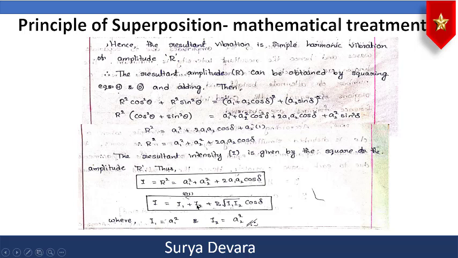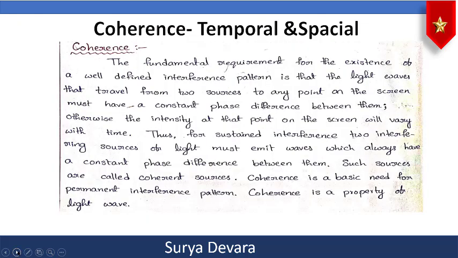That is nothing but the intensities of the individual waves, plus 2 into, and in the place of a1 you can put root I1, and in the place of a2 you can put root I2. So therefore you will get I1 plus I2 plus 2 root I1 I2 cos delta. So this is the one that you should show in the exam.